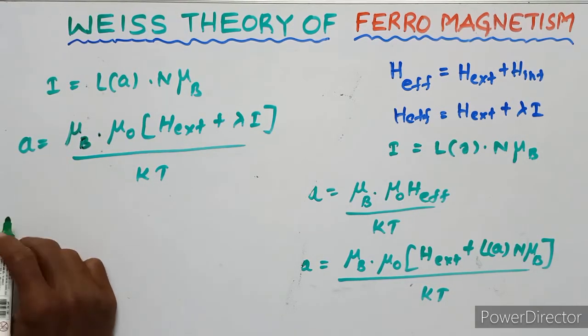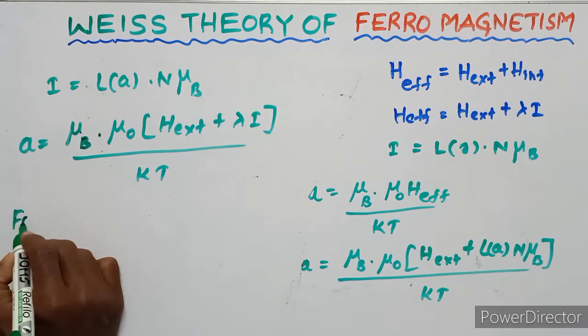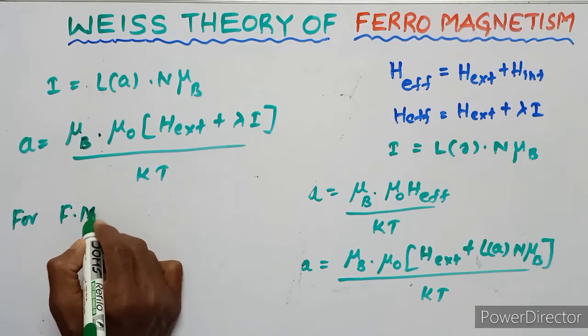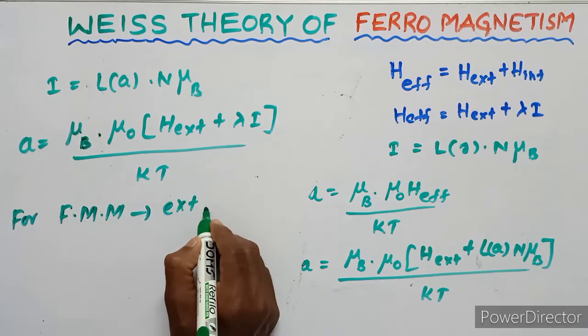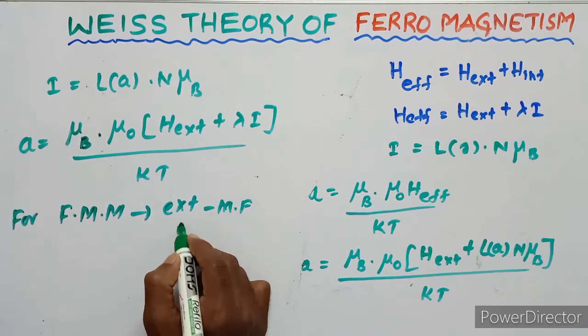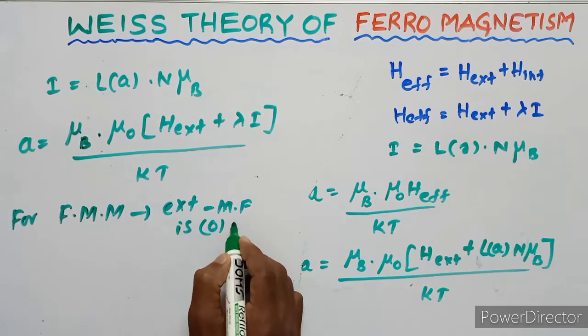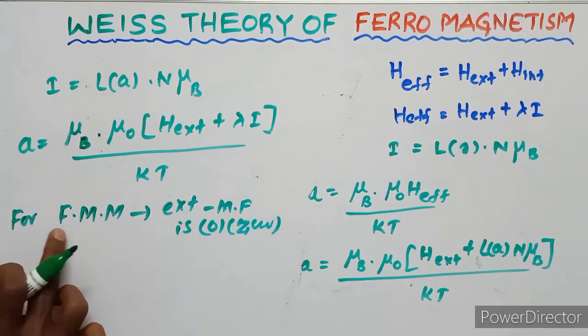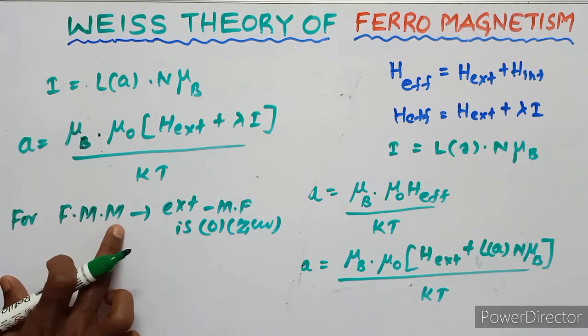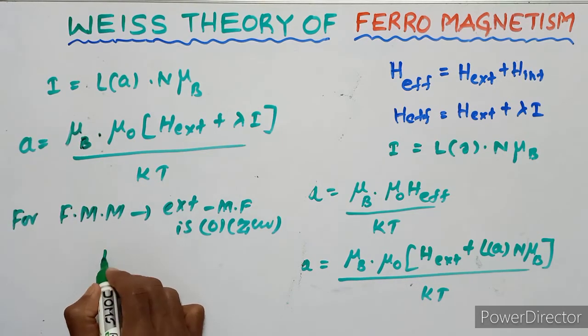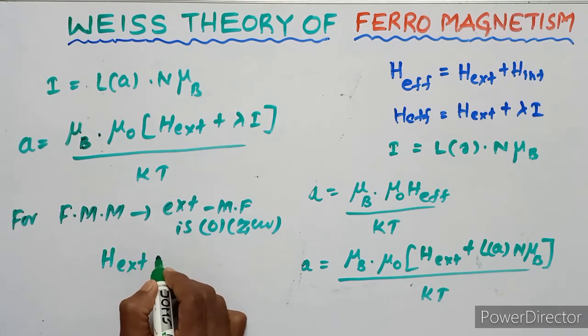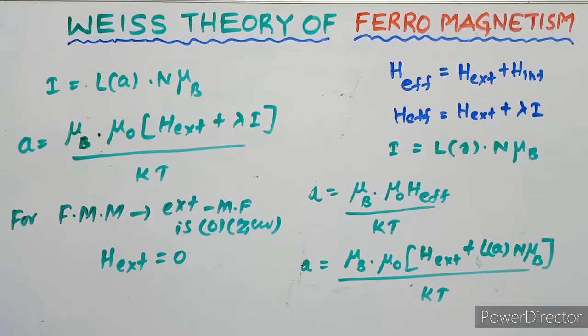But here is a condition: for ferromagnetic materials, the external magnetic field is 0. So that means H external is 0. This is substituted in the equation.